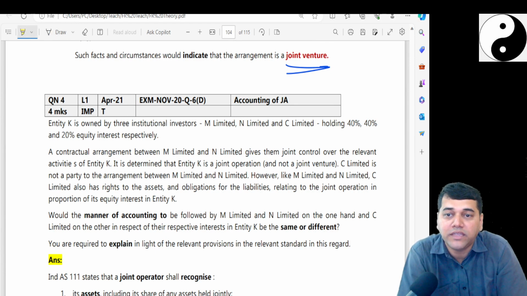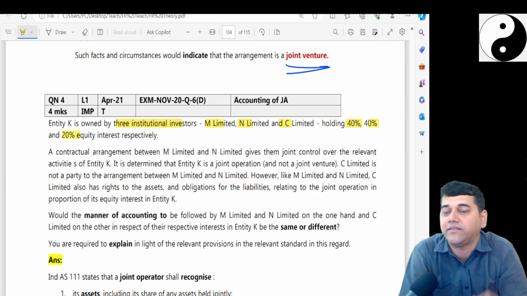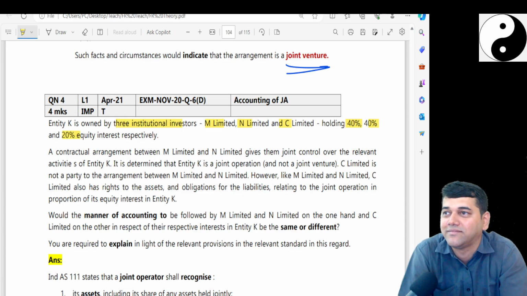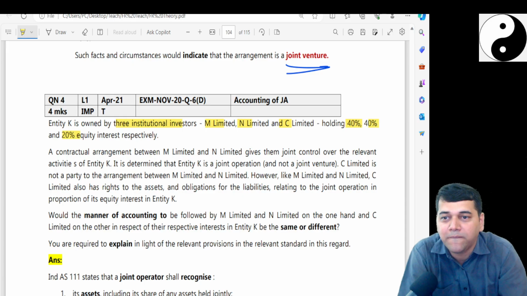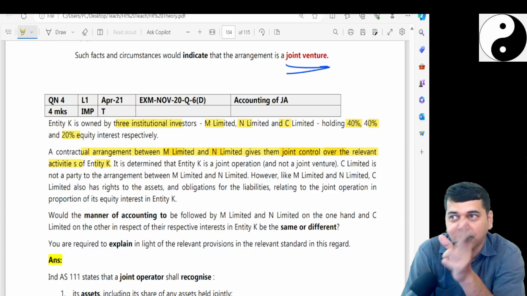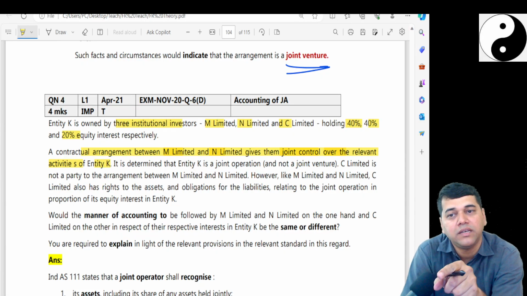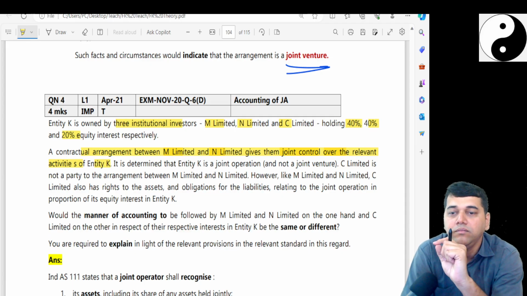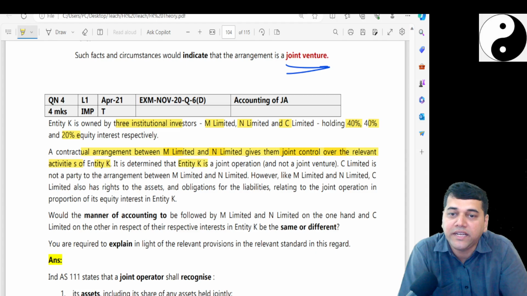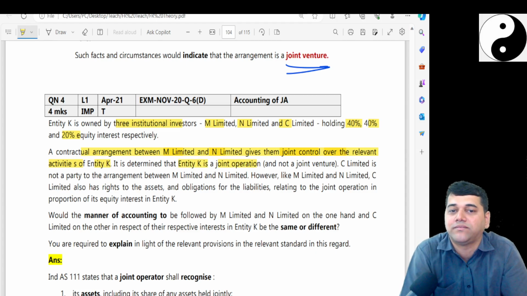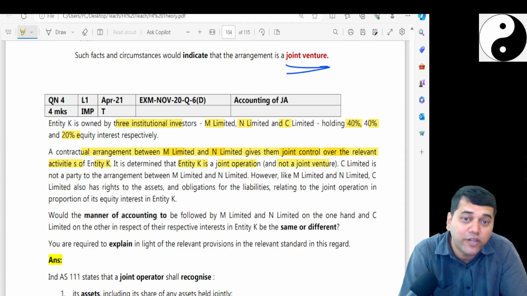Entity K is owned by three institutional investors, M, N and C, with 40, 40 and 20 percent. Now, what is that K? A contractual arrangement between M Limited and N Limited gives them joint control over the relevant activities of K. Two people take the control, so any decision about this company has to happen between the decision of M and N. It is determined that the entity K is a joint operation and not a joint venture.